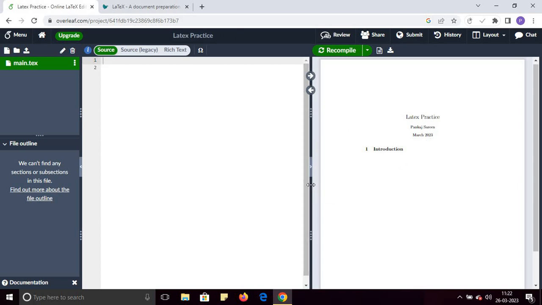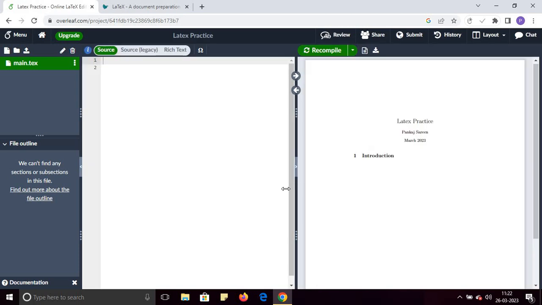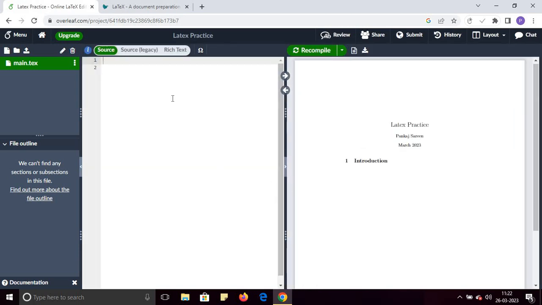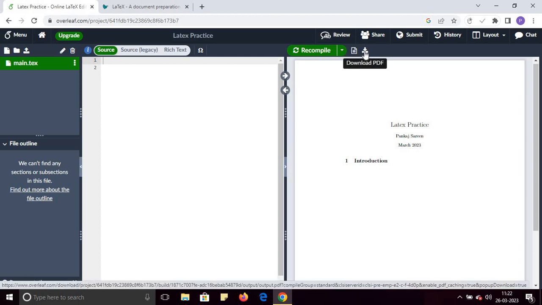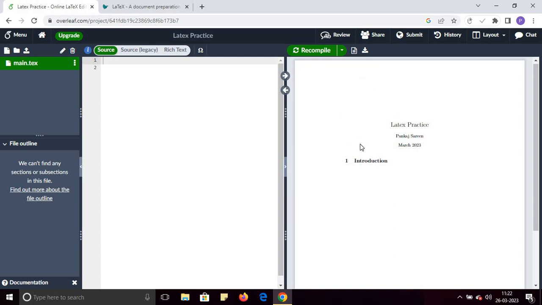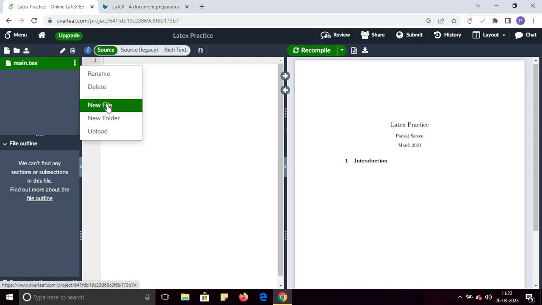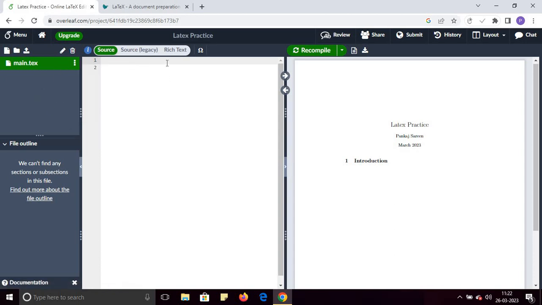With the help of LaTeX, you can quickly generate any type of article or document, and you can download the PDF from here, and it will also show you the error messages here. It's very easy to create a LaTeX document, and you can delete your file, create a new folder, and rename the file from here. So it provides all these facilities online. So let's start using LaTeX.